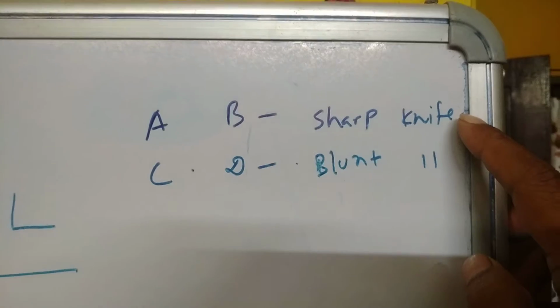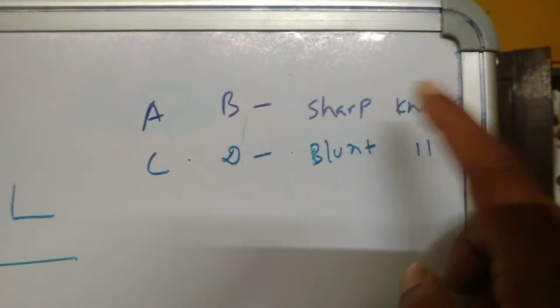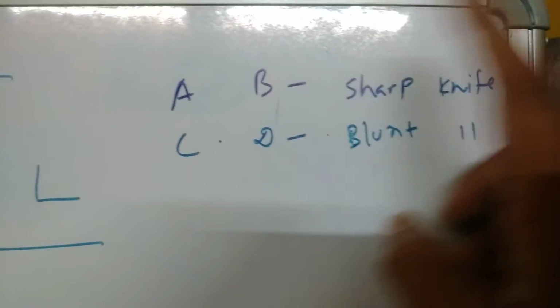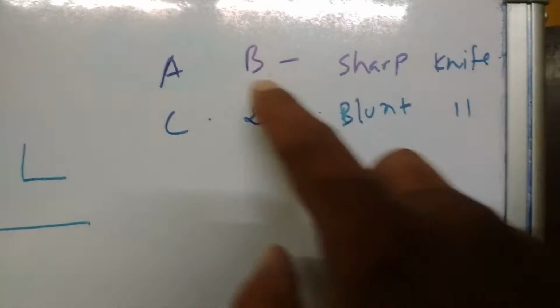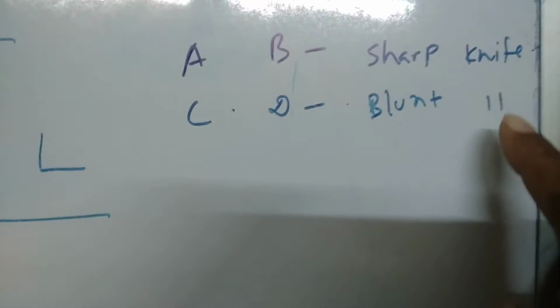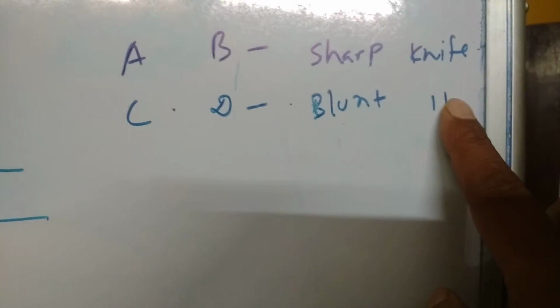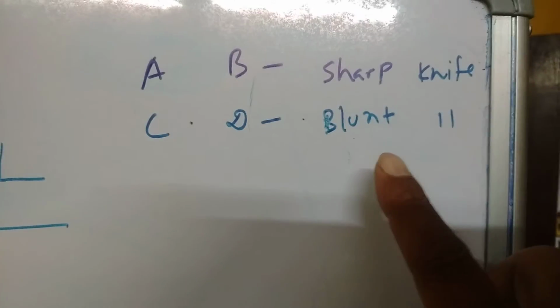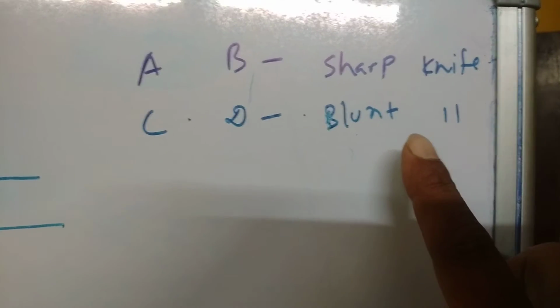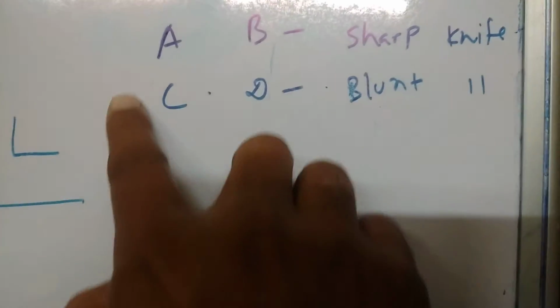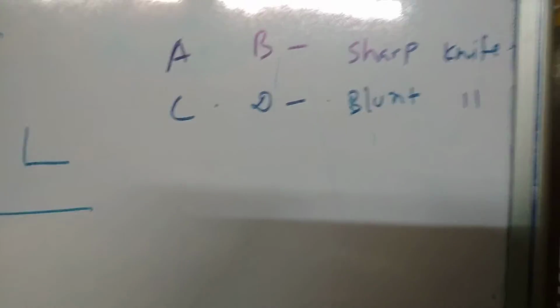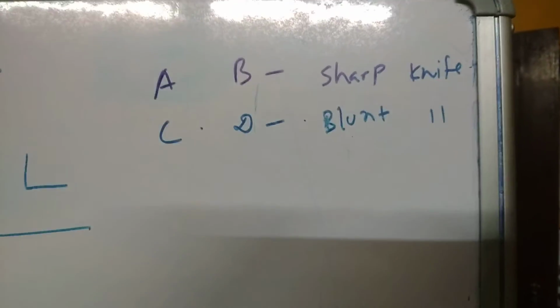Here the probability of death of B will be high. It will fall under murder. And since C is using a blunt knife, here the probability will be low. It means this example will fall under culpable homicide.